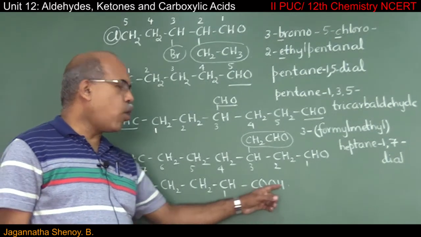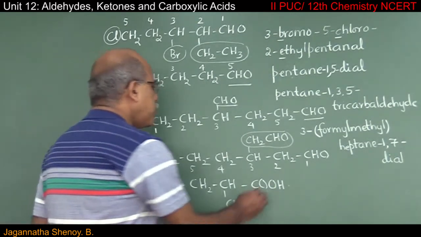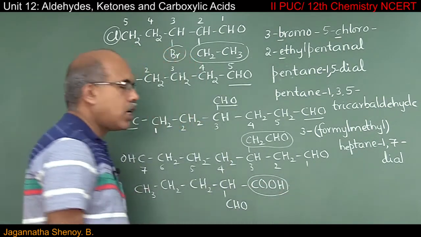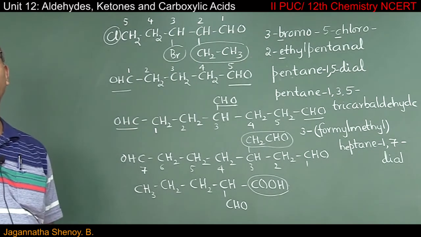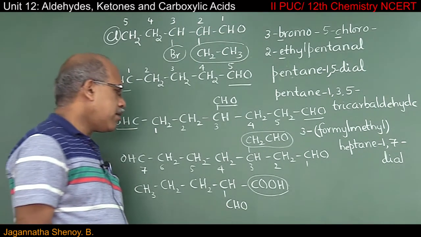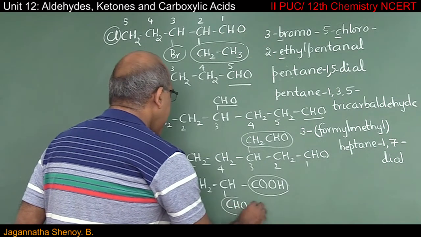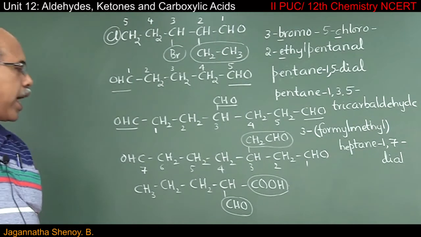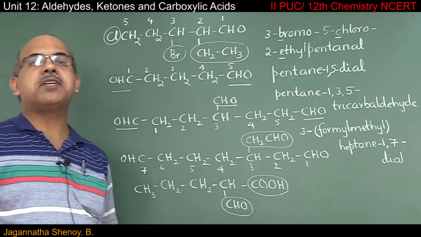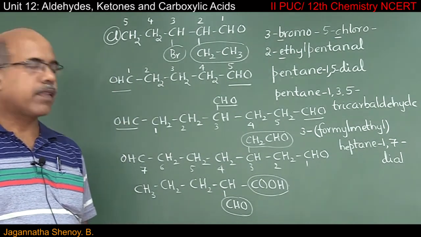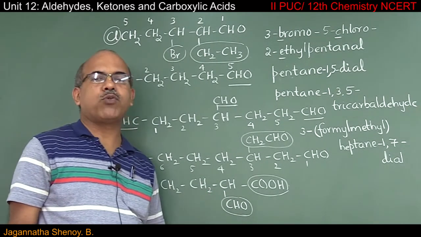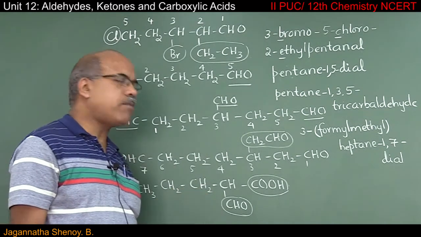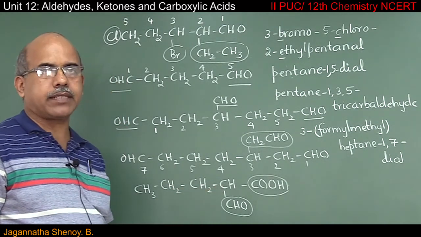Hence, COOH functional group is considered as a principal functional group, for which I will write the secondary suffix oic acid. Then the other functional group CHO becomes a subordinate functional group, and a subordinate functional group should always be treated as a prefix, and the prefix for CHO group is formyl. So where do we have formyl group? On the 2nd carbon atom.